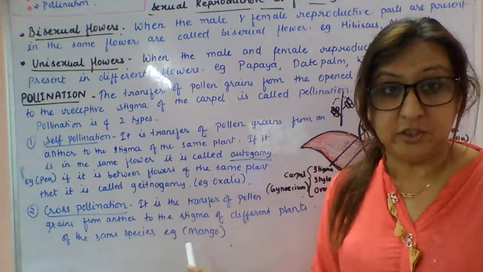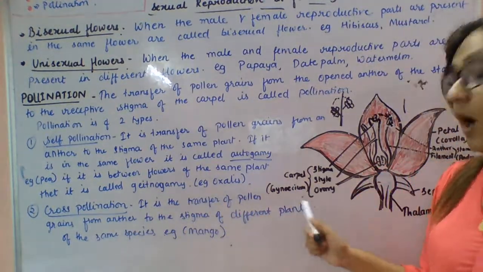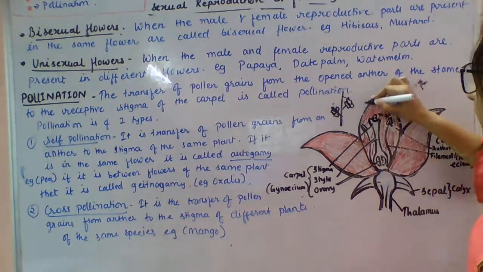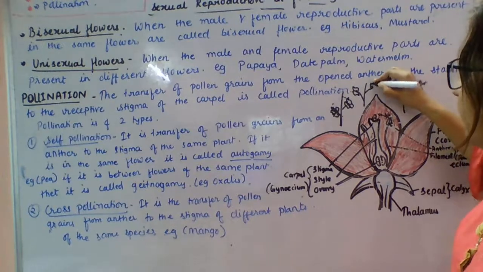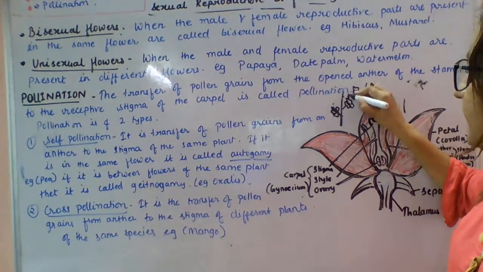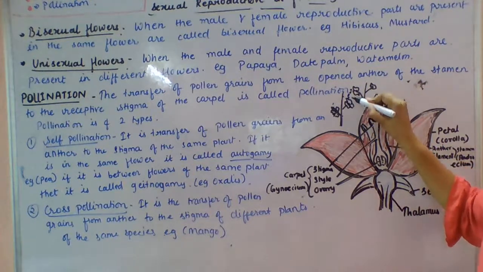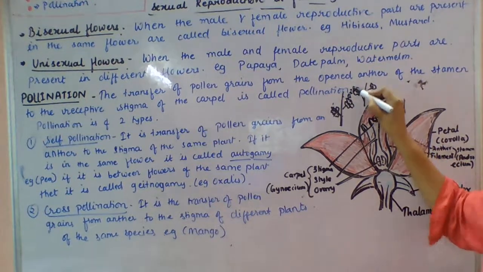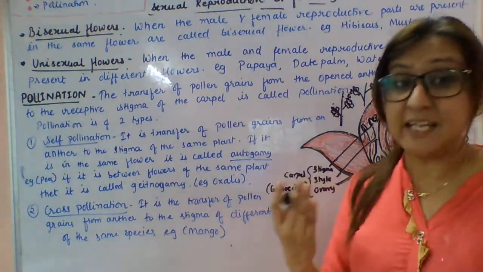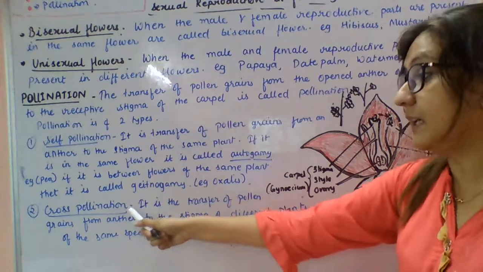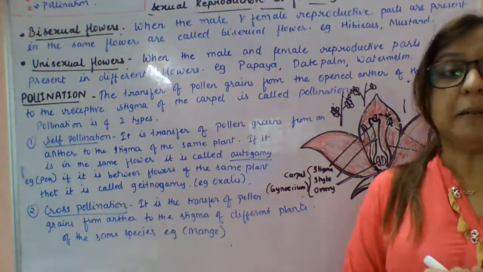Now the cross-pollination. Here it is the transfer of pollen grains from the anther to the stigma of a different plant. One plant is here, another plant is here. If the transfer of pollen grains takes place from the anther of one plant and sticks to the stigma of the other plant, that is between two plants, then it is called cross-pollination, as you can see in mango plants.